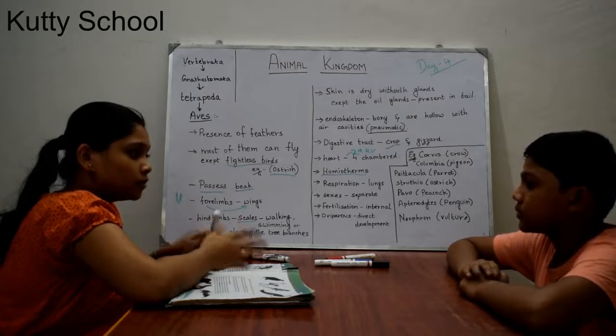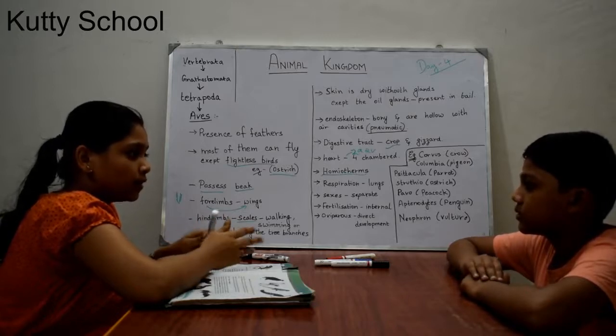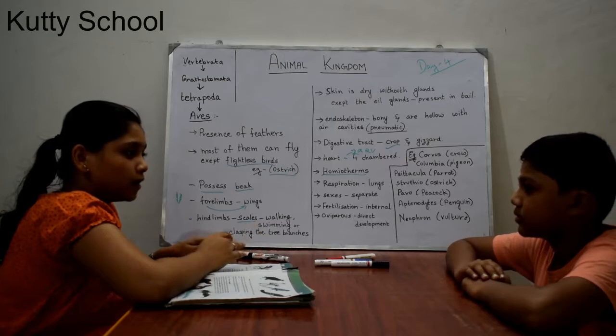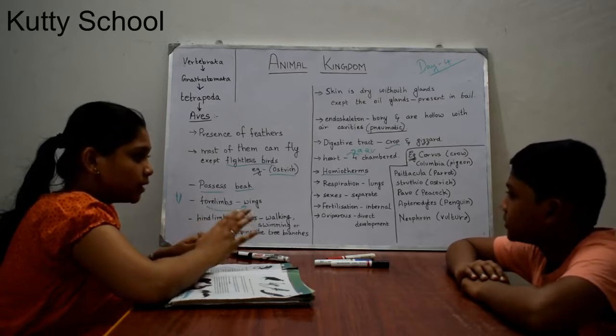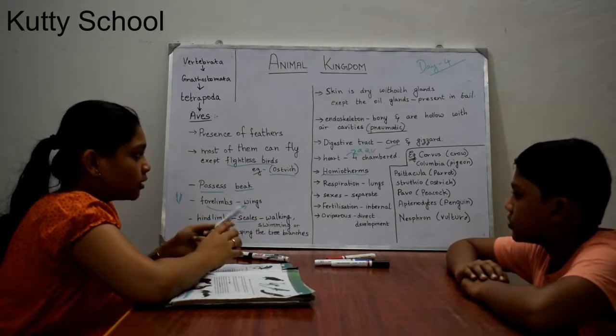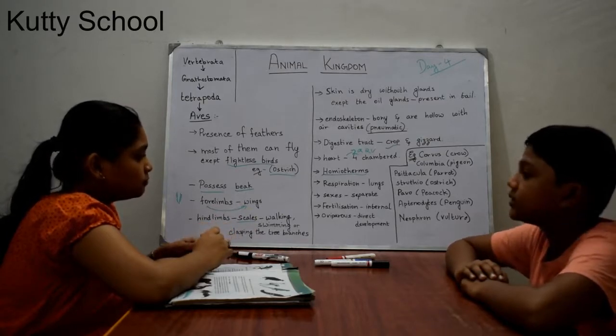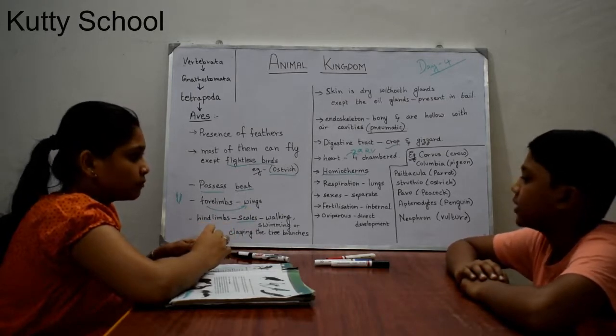They will adapt to the surrounding temperature. If it is very warm, their temperature will become hot, and if it is very cold, their temperature will become that cold. Homeotherms maintain a constant temperature. That is what homeotherms are.